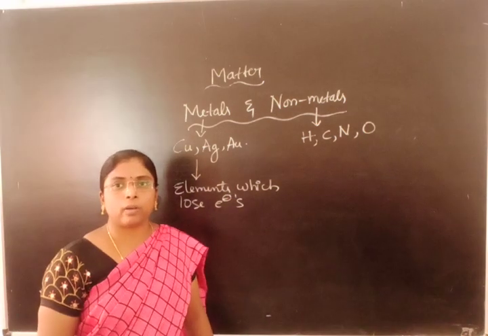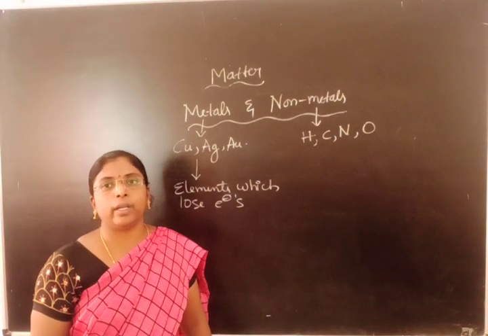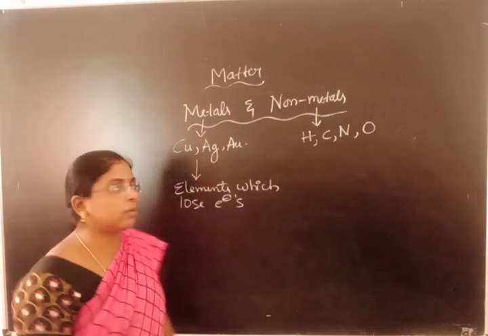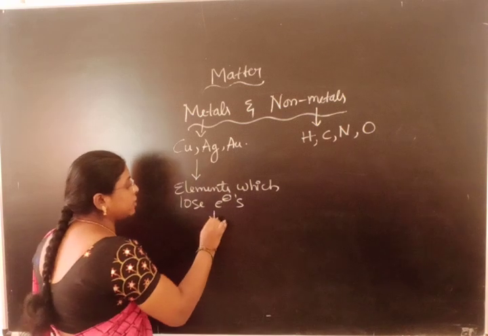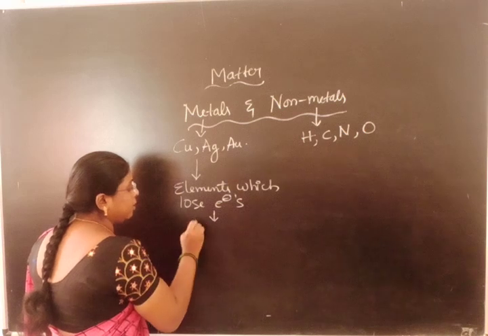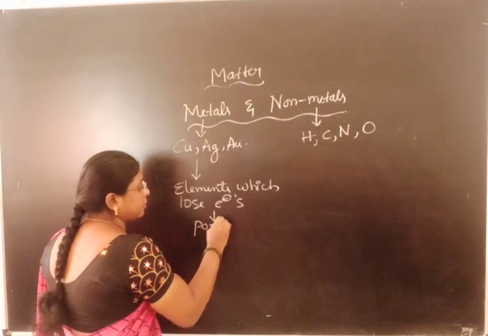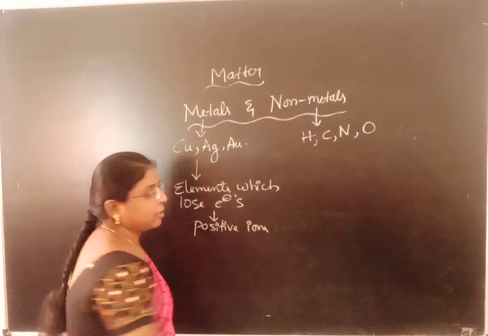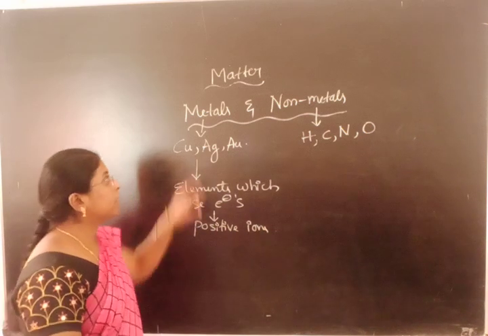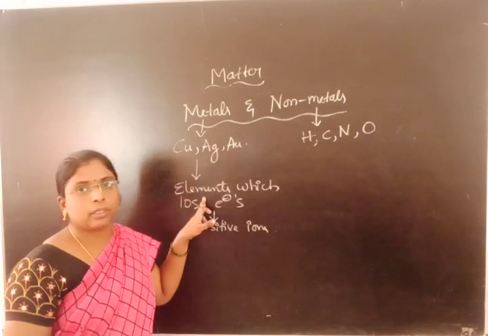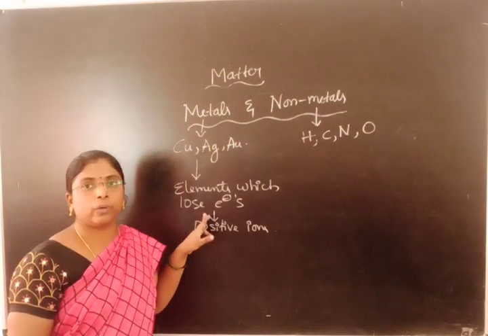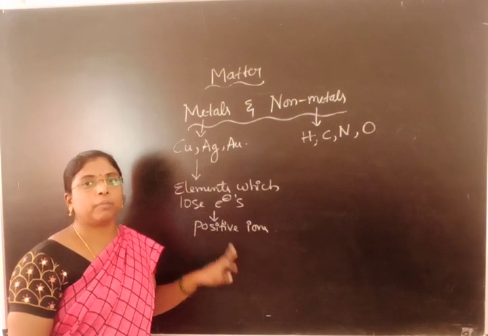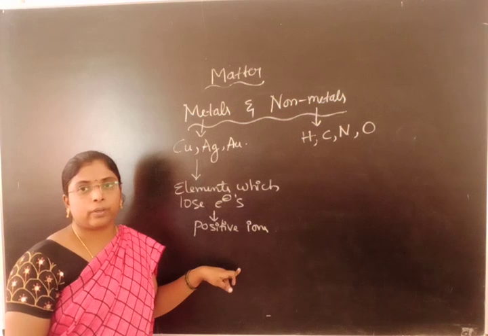Metals lose electrons or donate electrons. After losing electrons, what type of ions do they form? They form positive ions. Metals are the elements which lose or donate electrons to form a positive ion.